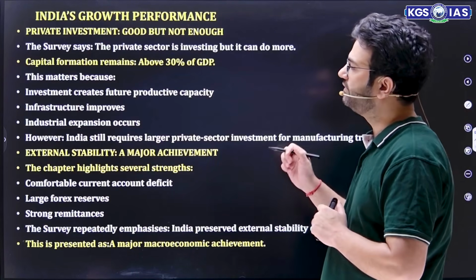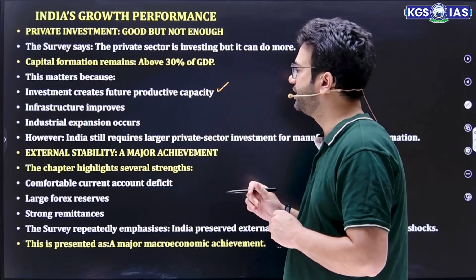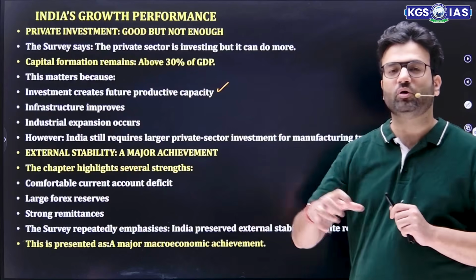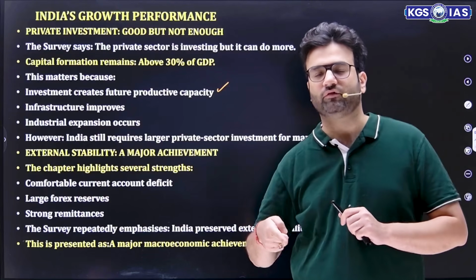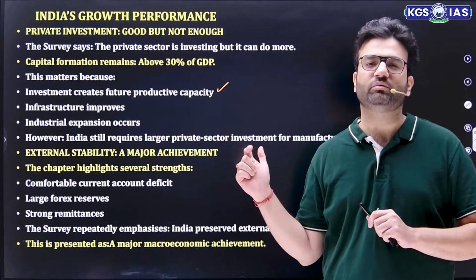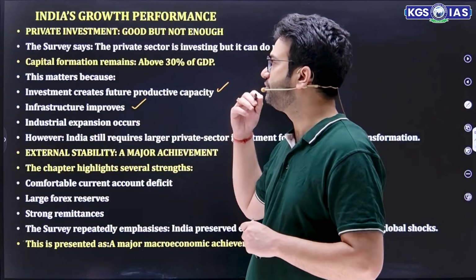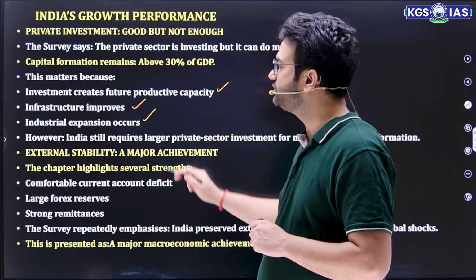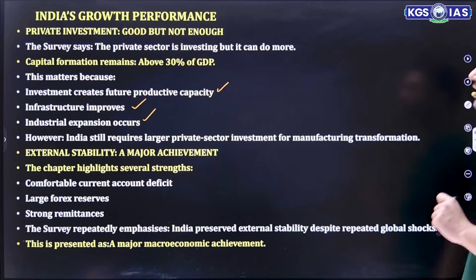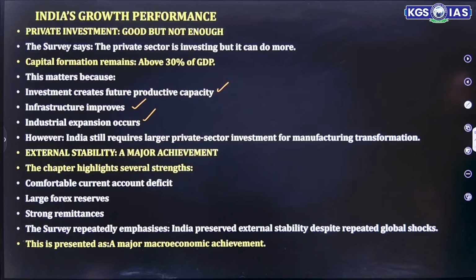Why? Because investment creates future productive capacity. The more the investment, the more the capital formation, and the more the capital formation, the more the GDP will rise. So infrastructure will improve because of private investment, and industrial expansion occurs. So India still requires large private sector investment for manufacturing transformation.